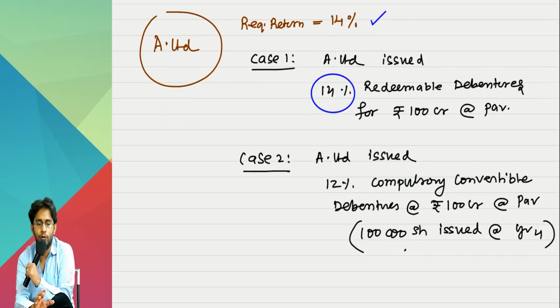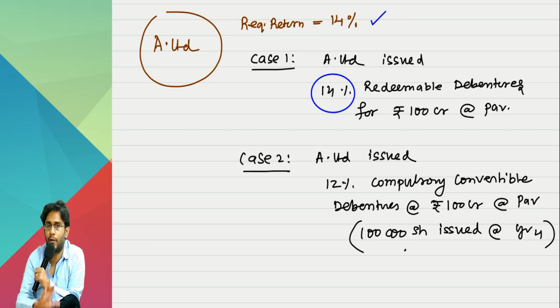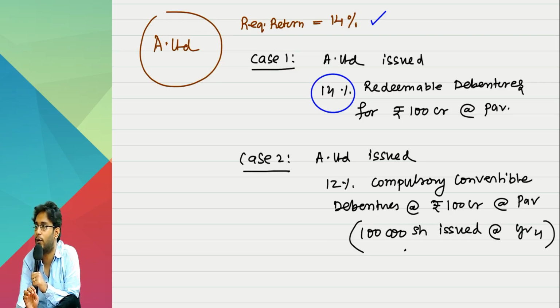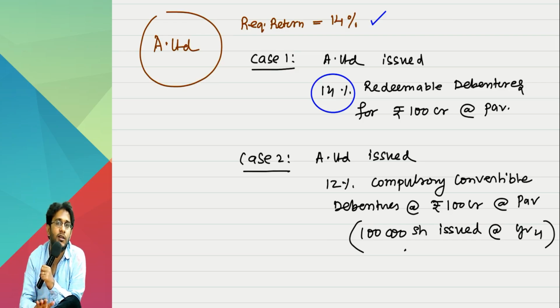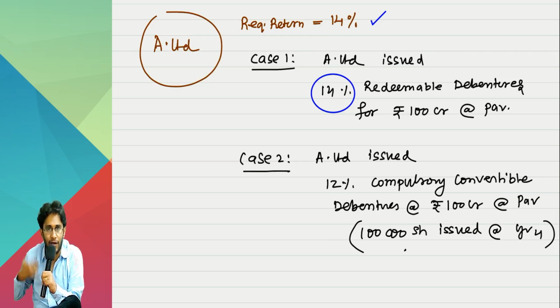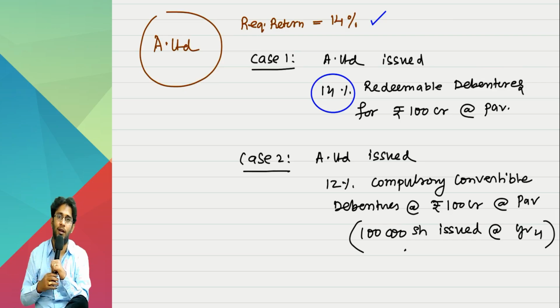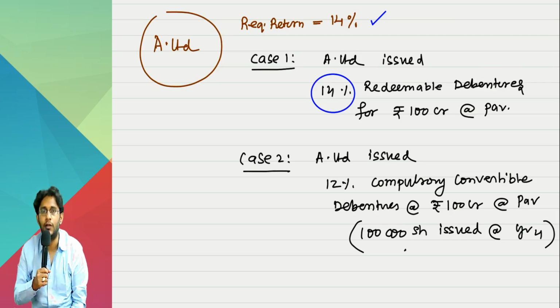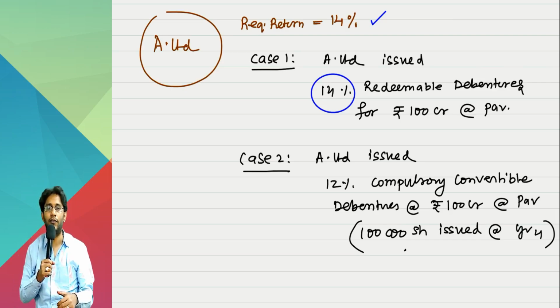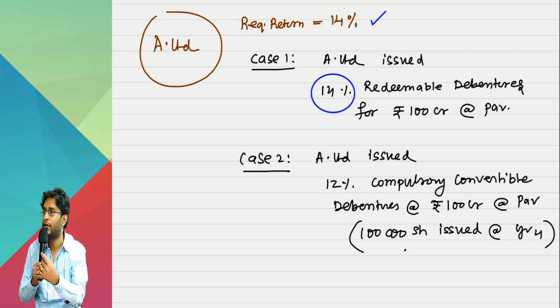In case 2 also, I raised the same 100 crores on the market, but I am not paying interest of 14%. I am paying interest of only 12%. Now the question is, who would give you money by accepting a return of only 12%? For my face, nobody will lend me money without expecting a return of 14%. But some people gave me money at only 12%. Why did they give? What is the logic behind that? Because you promised them not repayment of cash, you promised them issue of shares.